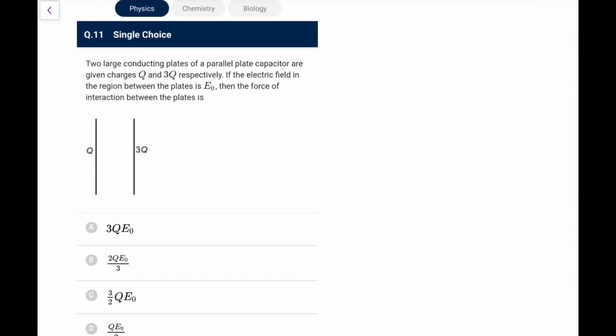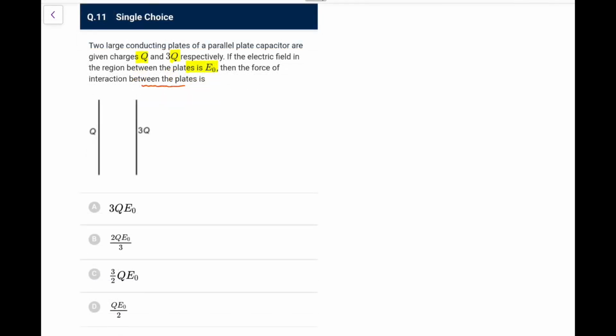Next, 2 large conducting plates of a parallel plate capacitor are given charges Q and 3Q respectively. If the electric field in the region between the plates is E0, then the force of interaction is? So if I do the charge distribution, I know the total by 2 goes on the outer plate, so it would be Q plus 3Q by 2, 2Q here, 2Q here, Q here, and that should be minus Q. Now what would be the field inside? The inside field would be E0. E0 would be because of these two, and this would come out as Q upon 2 epsilon naught plus Q upon 2 epsilon naught.